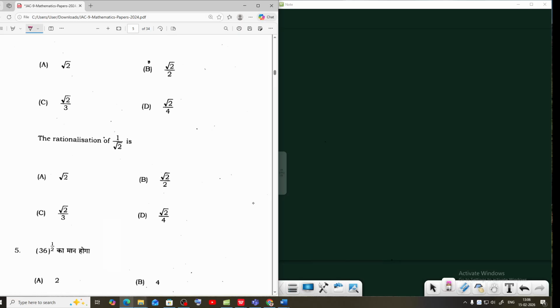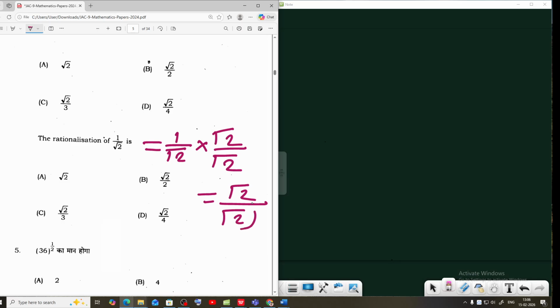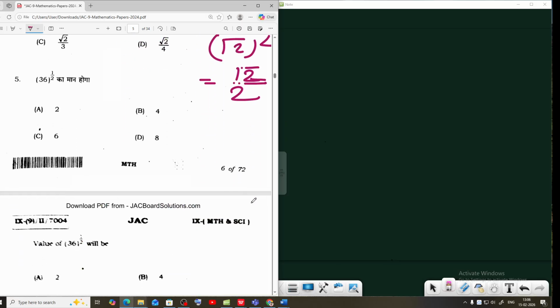Question number 4. Rationalize 1 by root 2. Multiply the same term of denominator, this is equal to 1 into root 2 by root 2 into root 2, whole square, that will be root 2 by 2 is a correct answer. Option number B is a correct answer.